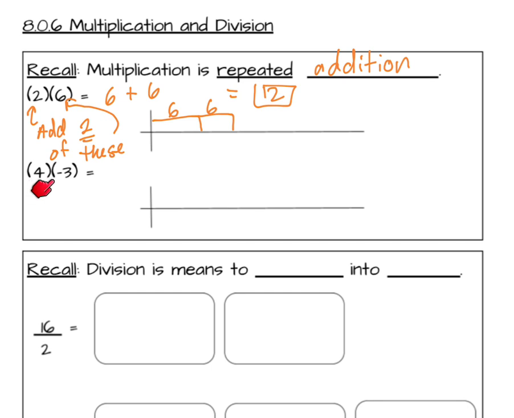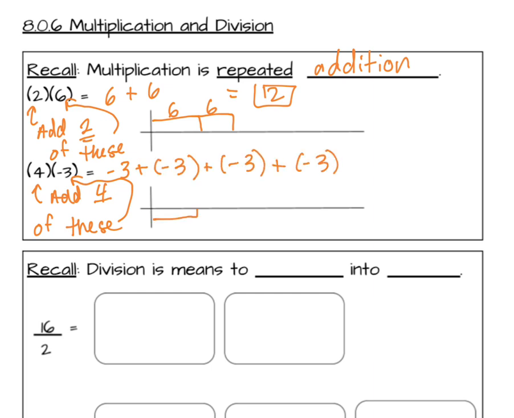And it works the same with negative numbers. 4 times negative 3 means I'm going to add 4 negative 3s. So 1, 2, 3, 4. And again, I can draw a bar model. 1, 2, 3, 4. Altogether, we have 12 negatives. So that's a value of negative 12.